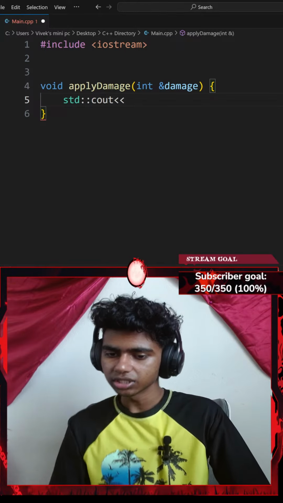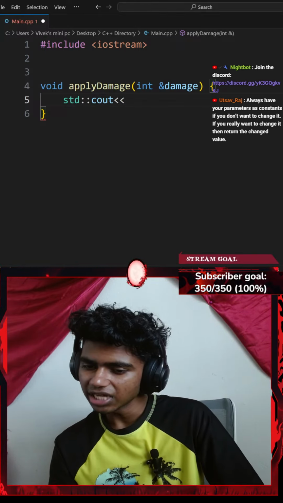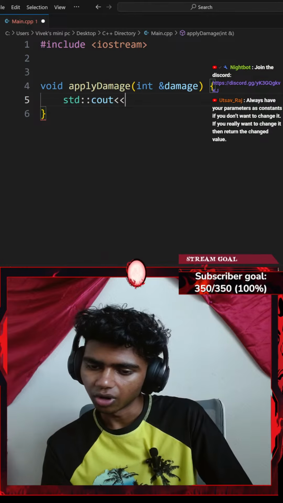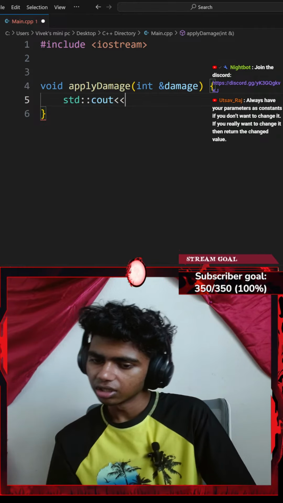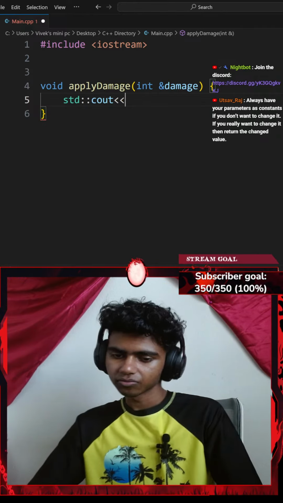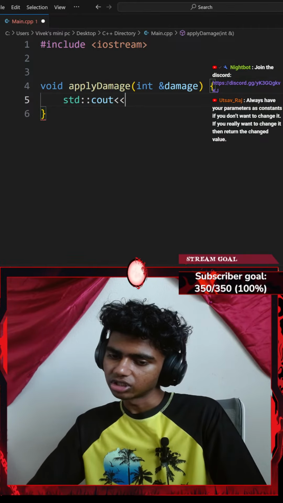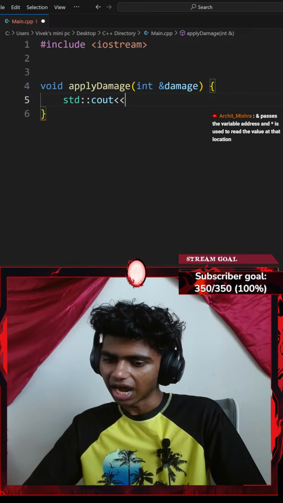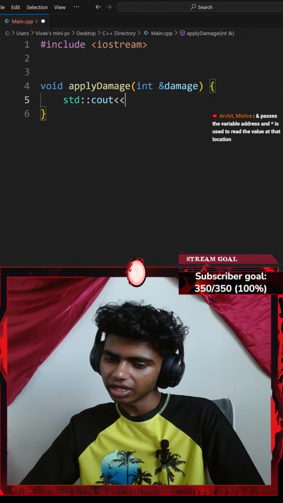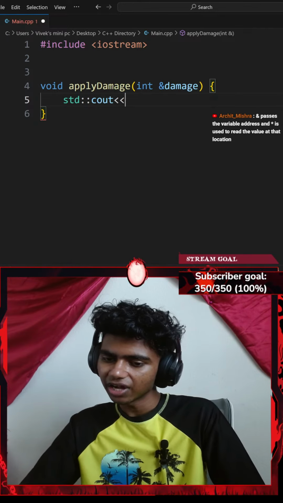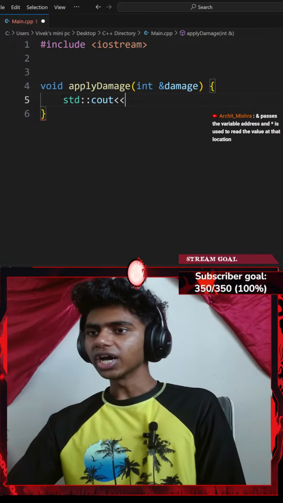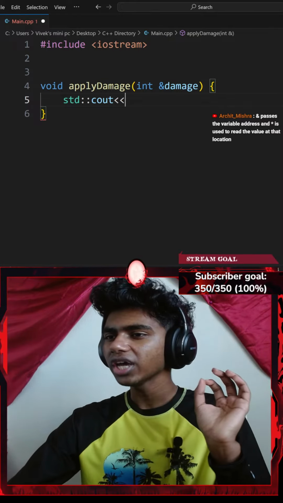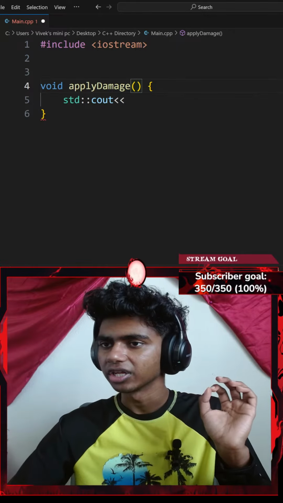Always have your parameters as constants if you don't want to change them. If you really want to change it, then return the changed value. Oh, I see. It passes the variable address, and the asterisk is used to read the value at that location. I see.